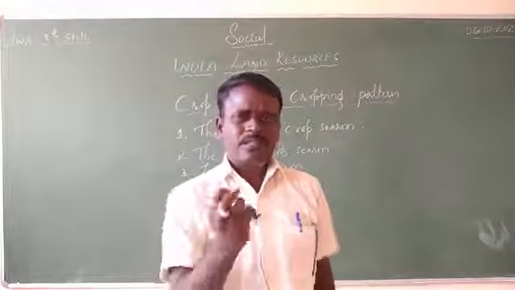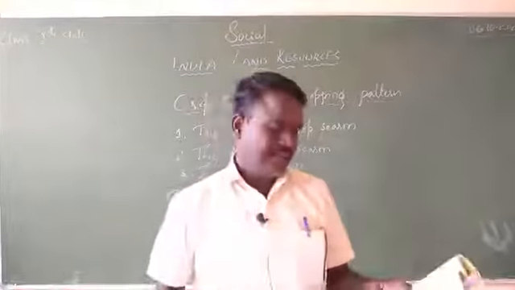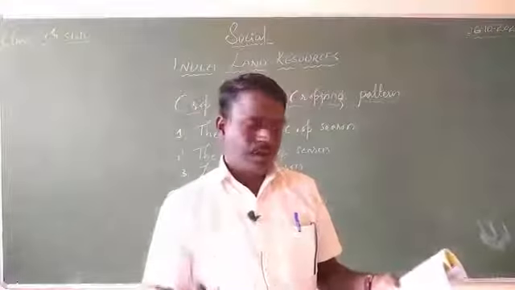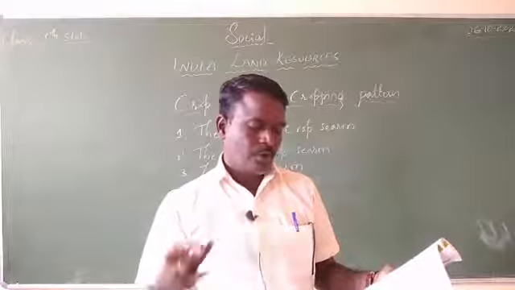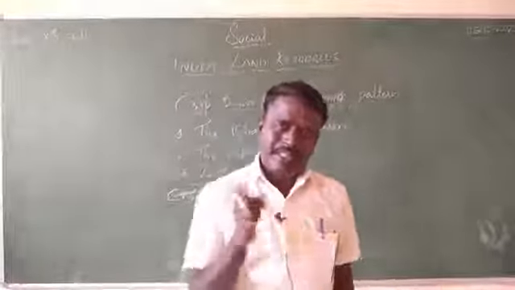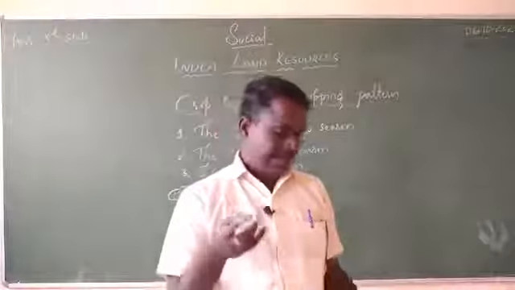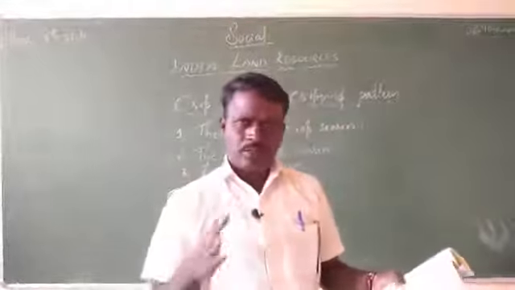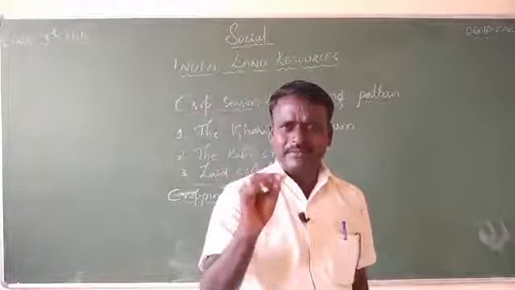Some of the important Kharif crops we grow in our country are rice, jowar, ragi, cotton, groundnuts, tobacco, etc. During this Kharif season we grow rice and jowar. Especially in Karnataka, jowar is very famous.